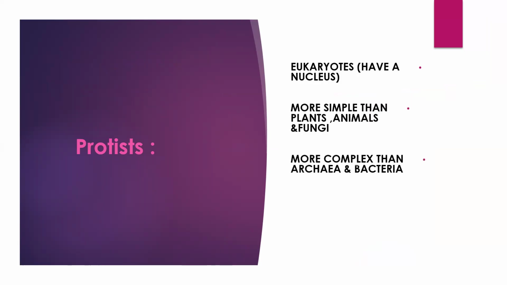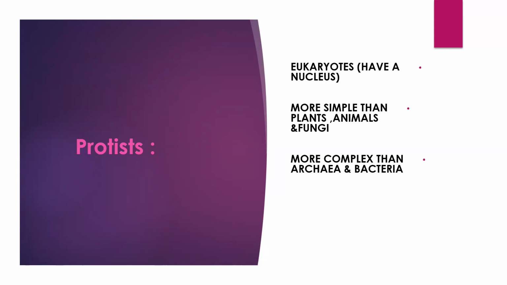Let's study amazing and important things about microorganisms. Protists. Protists are very small organisms that we can't see with our eyes, so they are called microorganisms. They are eukaryotes, so they have a nucleus.